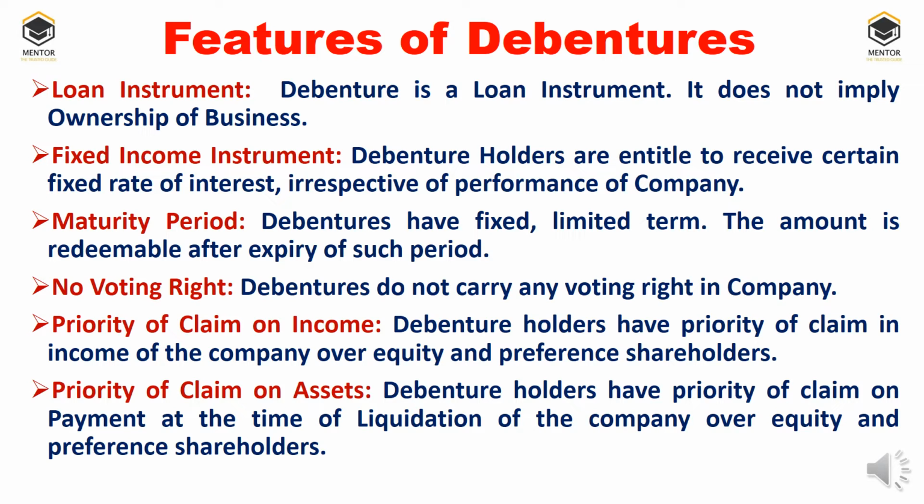Priority of claim on assets. Whenever the company is going to be wound up or liquidation is taking place, the debenture holders' amount will be paid first. After that, preference and equity shareholders come into the picture. That's the reason we call it priority of claim on assets whenever liquidation takes place. So these are the features of debentures.